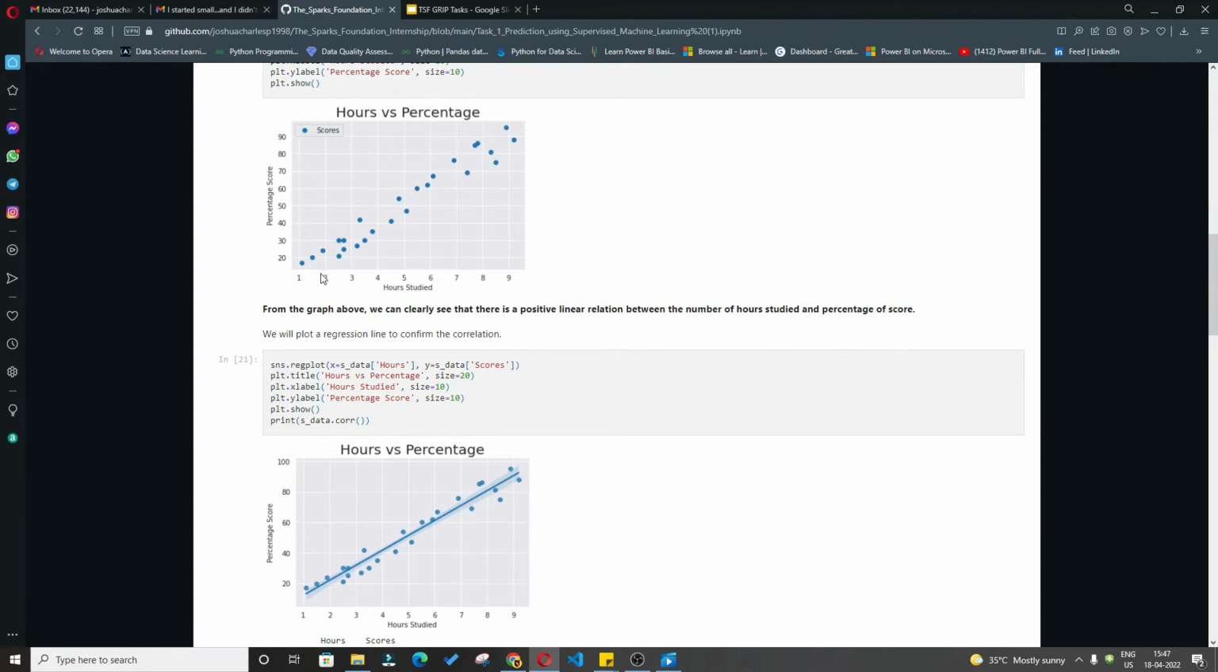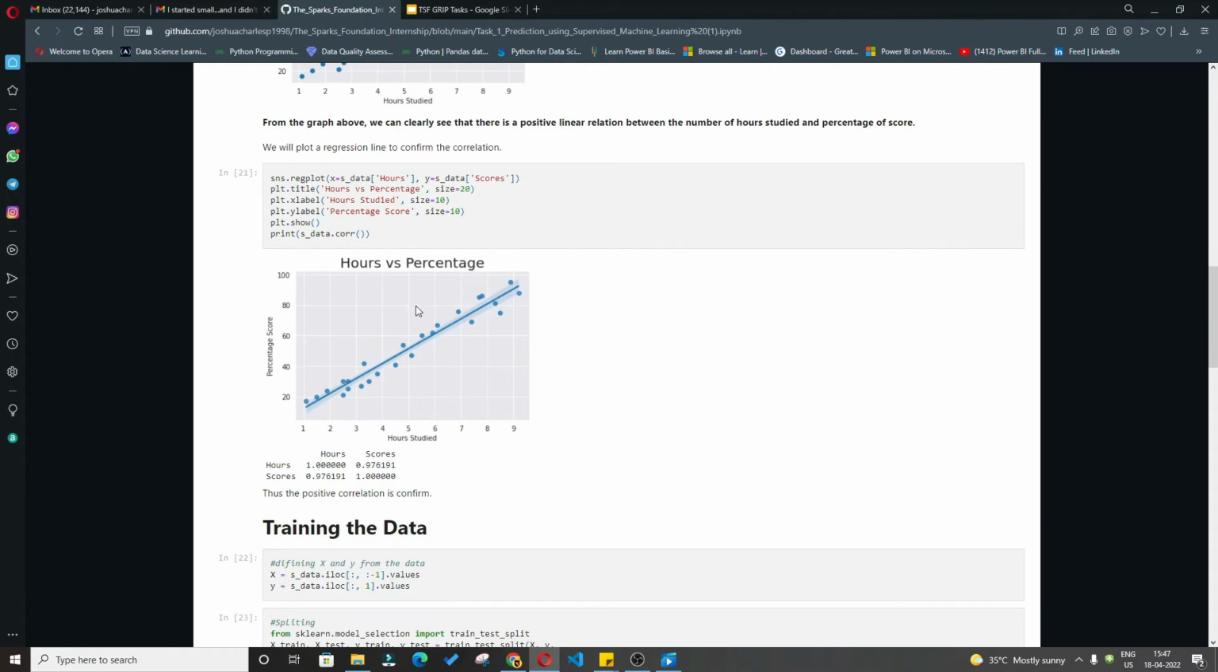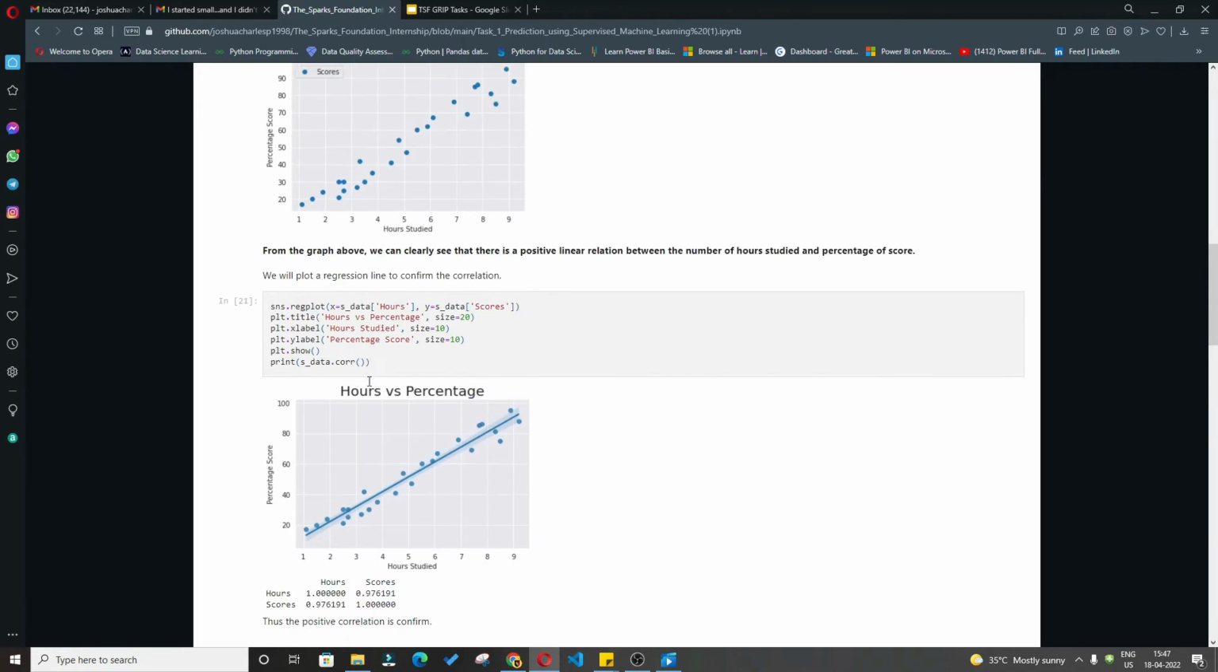It shows that a simple linear regression is followed in this data set. So I moved on to how we can draw the regression line over it. I used the regression plot from the seaborn library, giving hours and scores on the x-axis and y-axis, and very easily I could see the predicted trend.